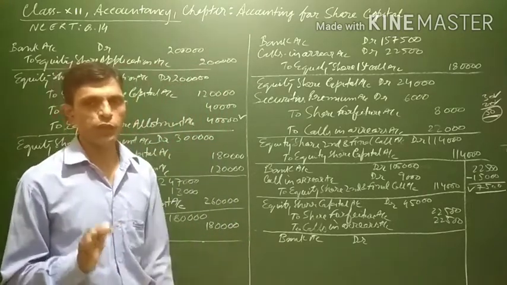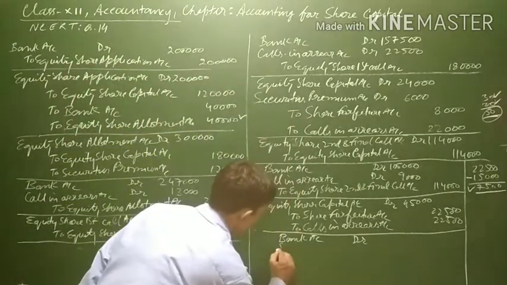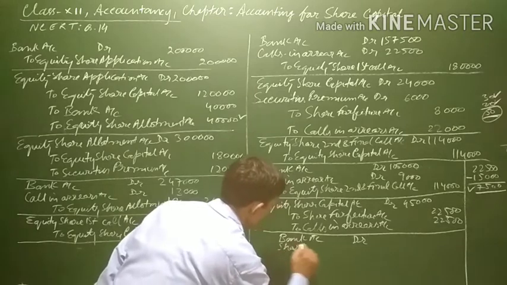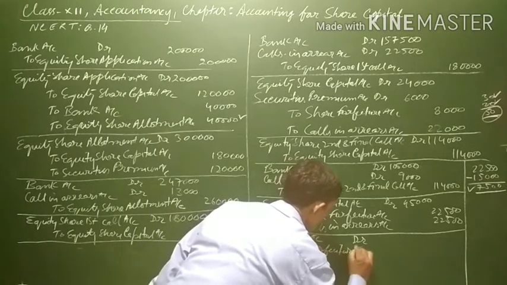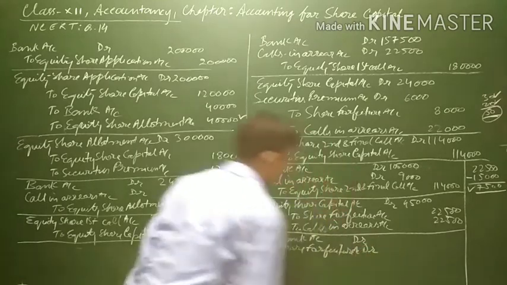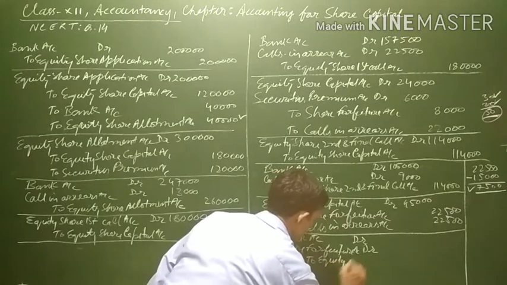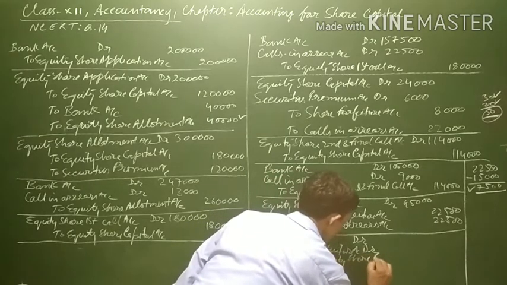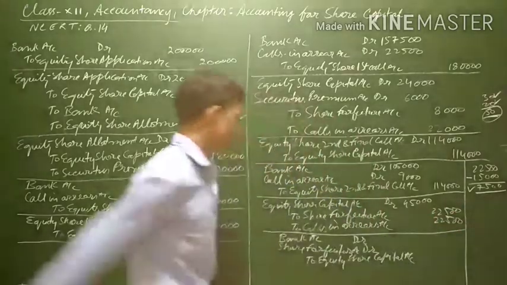This 20 rupees discount will be adjusted through the share forfeiture account. So share forfeiture account will also be debited here. Share forfeiture account debit to equity share capital account.